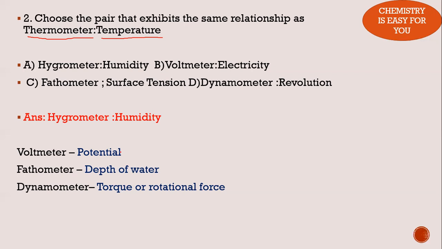So the only correct relationship given is hygrometer and humidity. The other three are incorrect. So please note this down, because next year the question can be asked like, what does a dynamometer measure or a fathometer measure? You never know. So it's always good to be ahead of the examination and prepare really well.